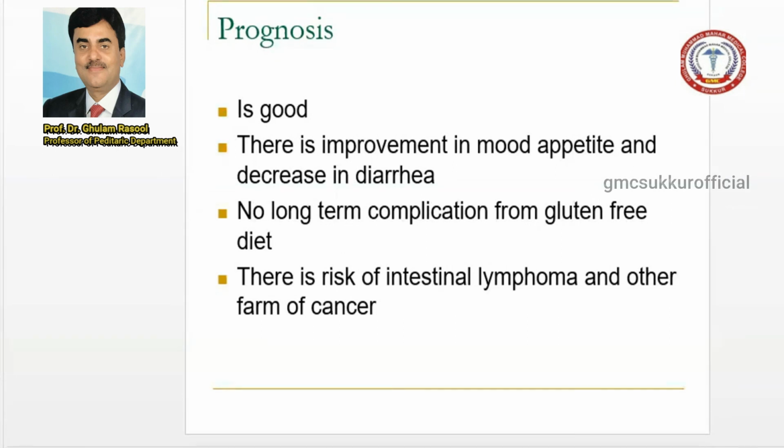People ask which cancer is a risk in patients who present with celiac disease. The risk is that this baby can present with lymphoma. So lymphoma is a risk in children with celiac disease. Otherwise, there is no other complication of celiac disease.